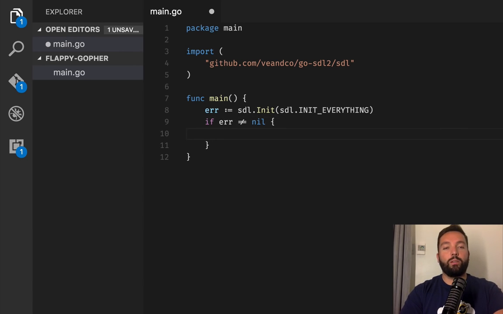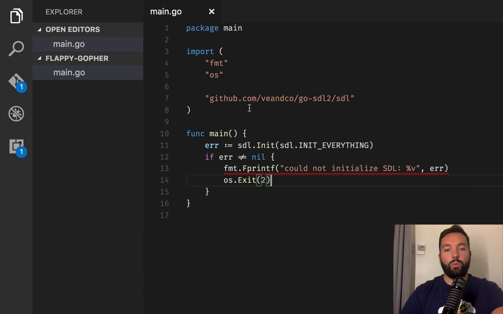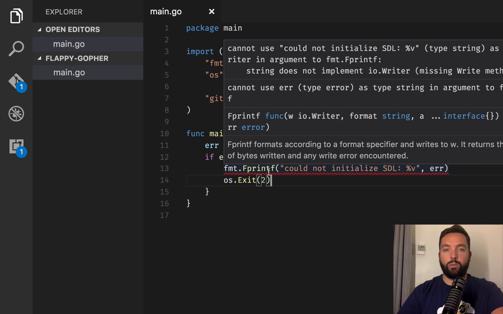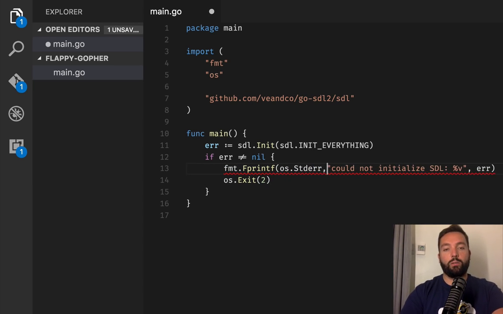We could do log.Fatal, but I actually prefer doing Fprintf of the error, saying something like could not initialize SDL, and that's the reason, and os.Exit(2), which is more like what people normally do. Oh, and of course that goes to stderr.